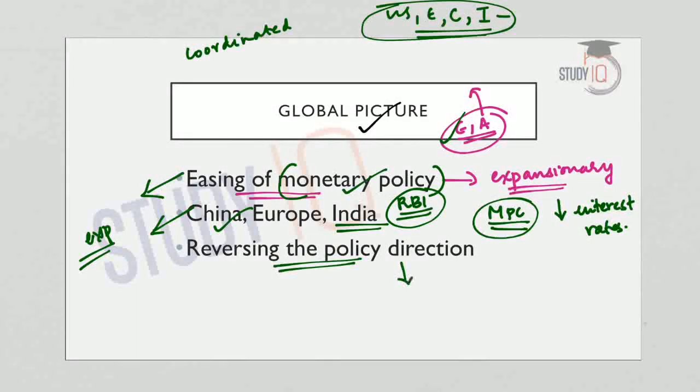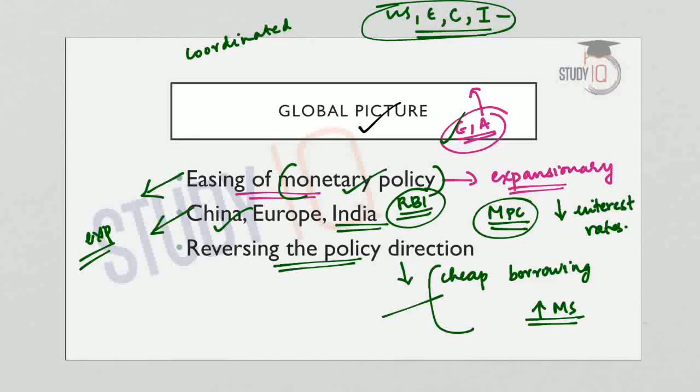Now in this situation, what needs to be taken care of is that when the interest rates are lower, borrowing becomes very cheap. So this will lead to cheap borrowing, thereby increasing the money supply in the economy. Now the banks have to be cautious that this does not lead to mounting of NPAs. NPA is a non-performing asset.